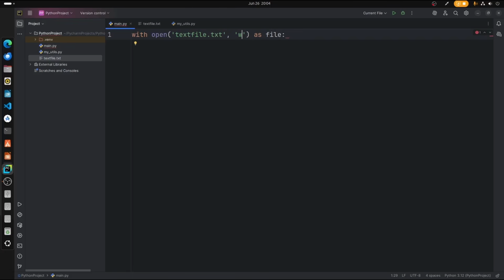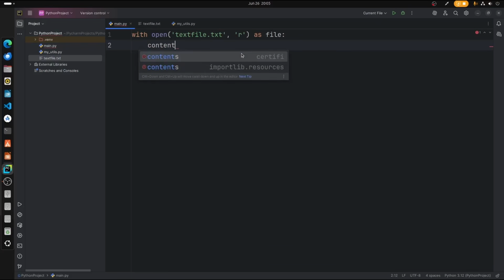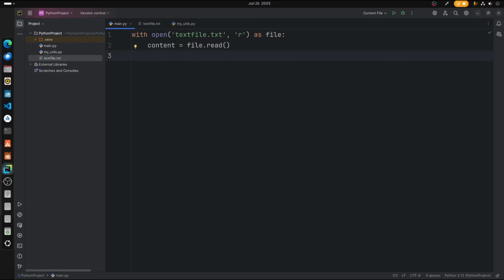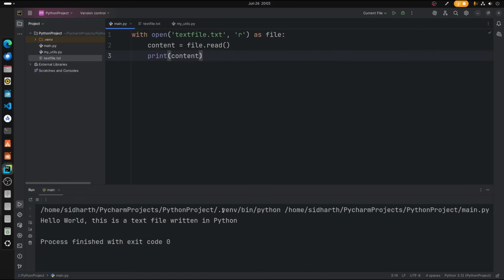Instead of writing permission, I'm going to type reading permission. So we're opening this text file.txt with reading permission. Now we're going to create a variable called content, and we're going to read the entire file, and print the content. Let us just run this file, and here we have it. This content is displayed from this text file right here.